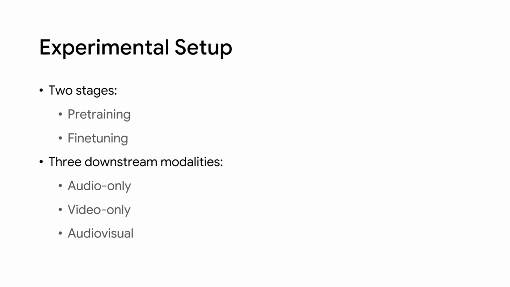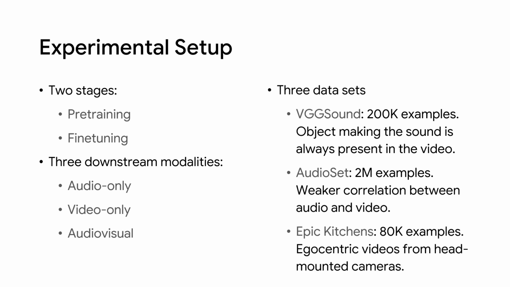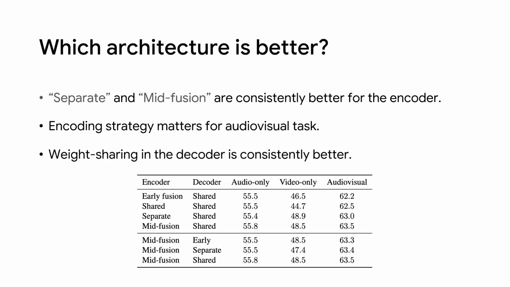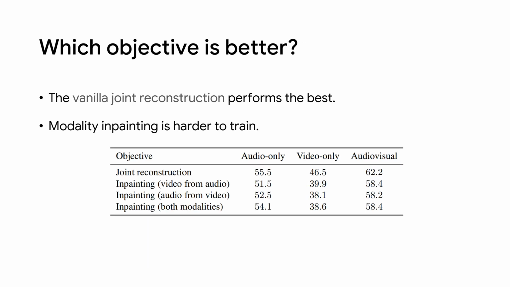The experiments we perform have two stages, pre-training and fine-tuning. We also perform experiments on three downstream modalities, and we perform experiments on three datasets. We apply the architecture strategies while using the joint reconstruction loss. We can observe that separate and mid-fusion encoder strategies perform the best, especially in audio-visual fine-tuning. The reason behind that can be that the encoder is able to learn specific weights for each modality. However, for the decoder, we observe that having a shared strategy works the best. After that, we switch the encoder strategy to separate and the decoder strategy to shared, and apply the reconstruction objectives. We notice that a simple joint reconstruction obtained better results, while the modality inpainting objective is harder to train.